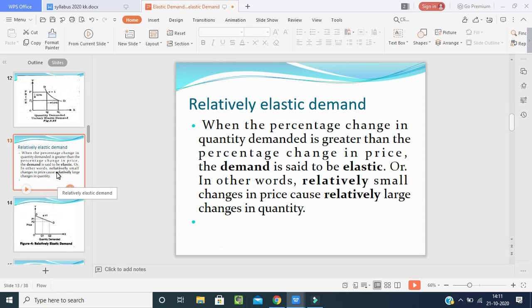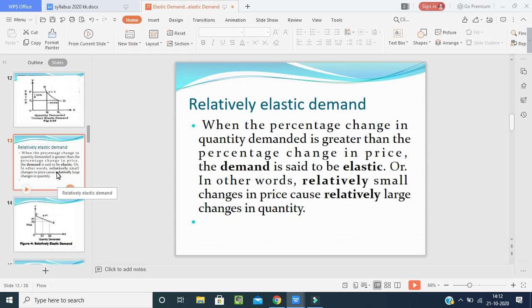elastic demand, when the percentage change in quantity demanded is greater than the percentage change in price. See, the formula has been mentioned clearly that when the percentage change in quantity demanded is greater than the percentage change in price, the demand is said to be elastic.